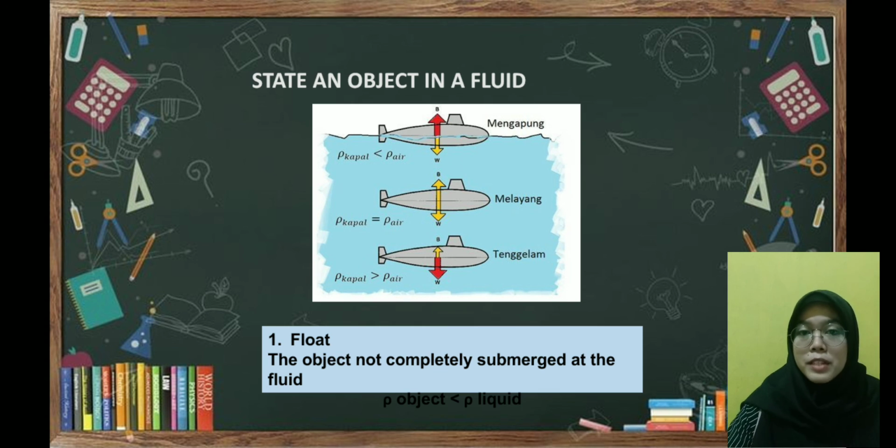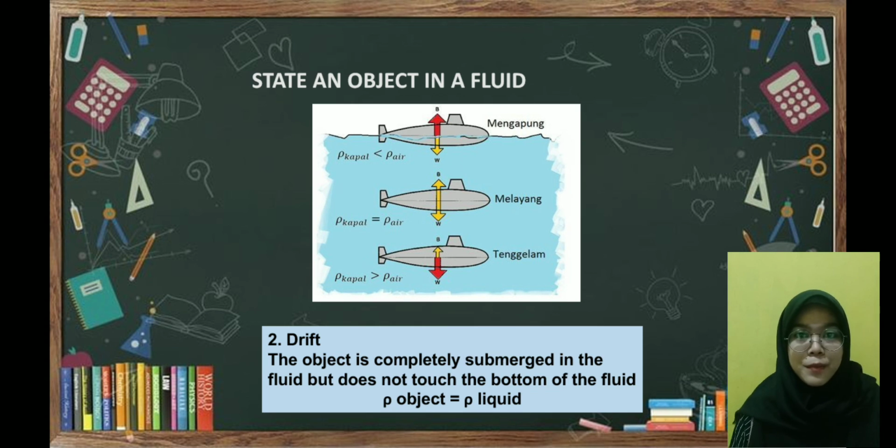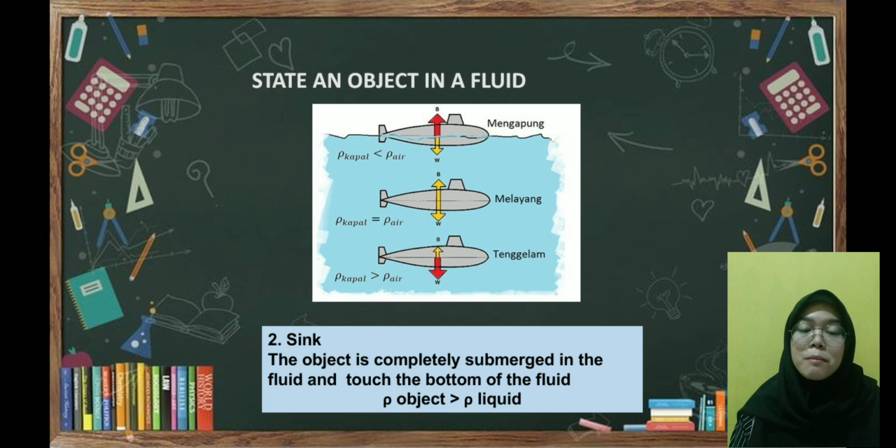And the second state of an object in a fluid is drift. Drift means the object is completely submerged in the fluid, but does not touch the bottom of the fluid, because the density of the object is the same as the density of the liquid. And the next is sink. What is the meaning of sink? Sink means the object is completely submerged in the fluid and touches the bottom of the liquid, because the density of the object is much higher than the density of the liquid.